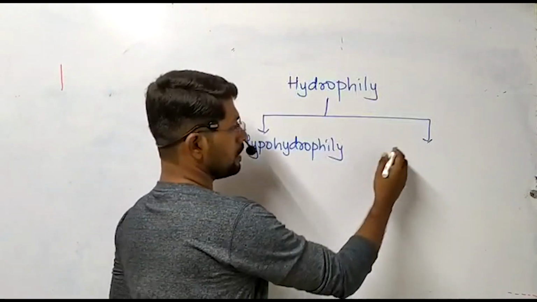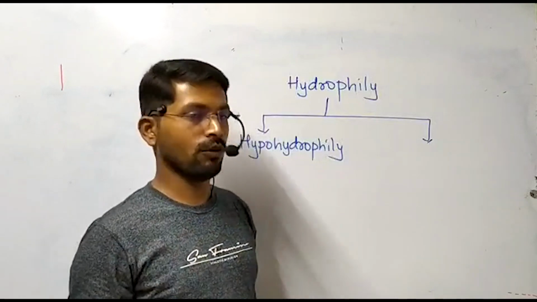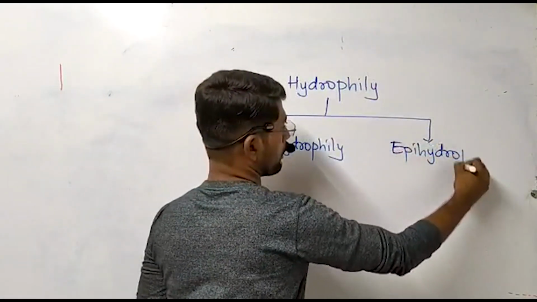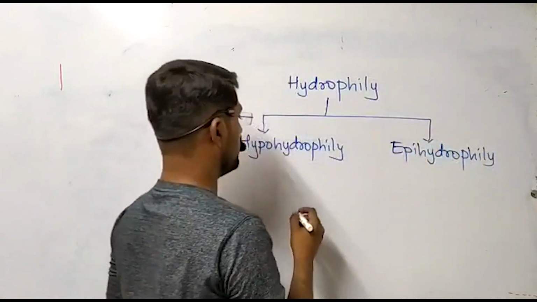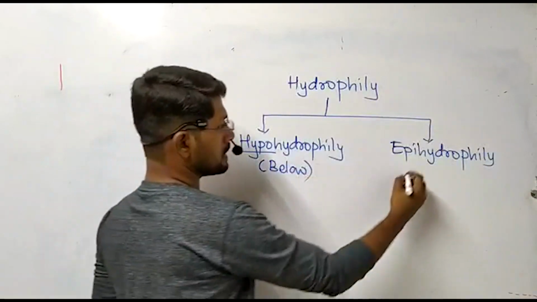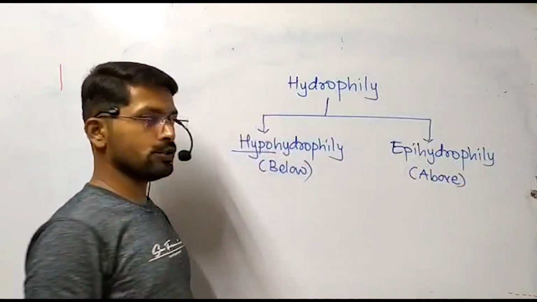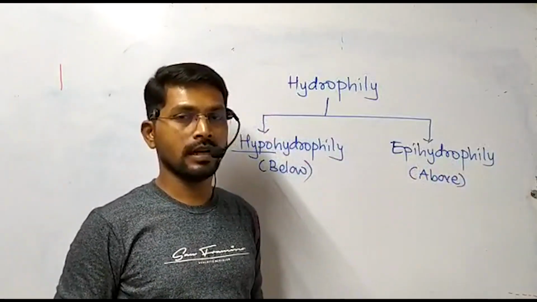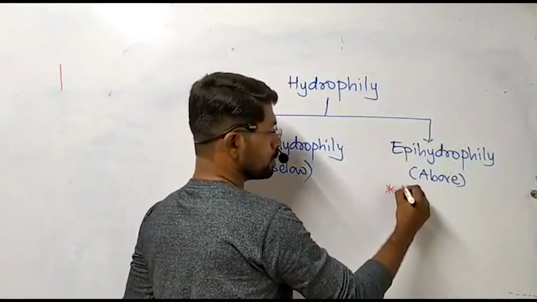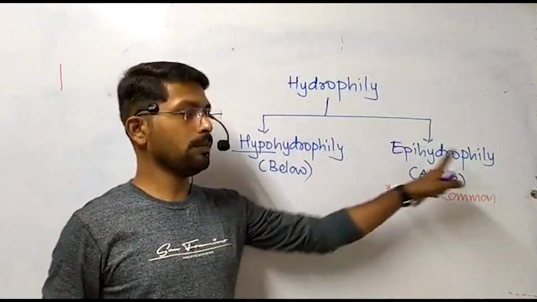The second type is in which the pollination occurs by means of water, but on the surface of water, and therefore it is called epihydrophily. So here it occurs below the water surface, and this will occur above the water surface. Out of these two, the most common type of hydrophily is epihydrophily. Such questions can be asked: which is the most common type? The most common type of hydrophily is epihydrophily.